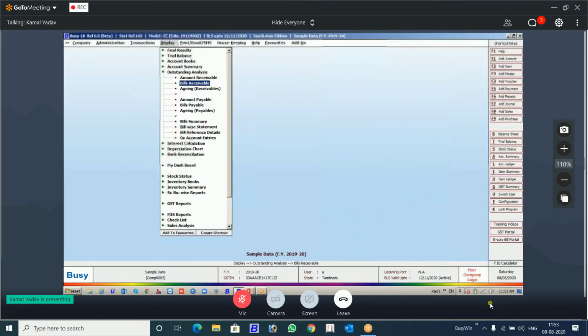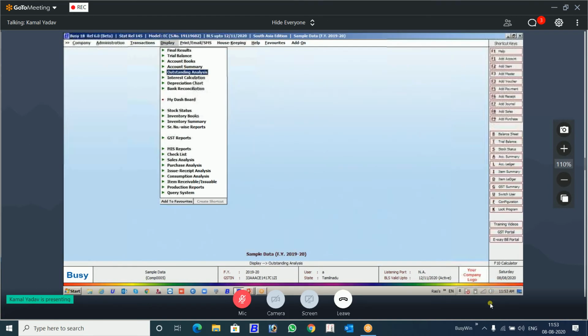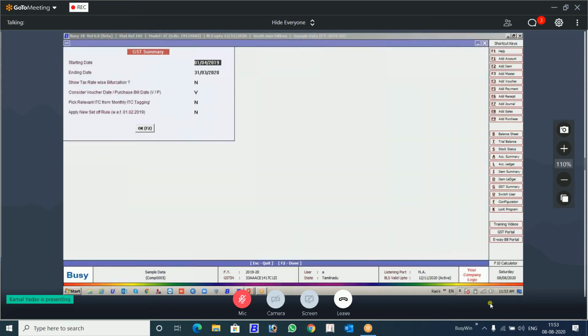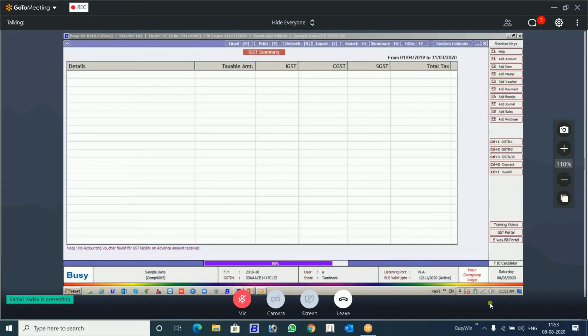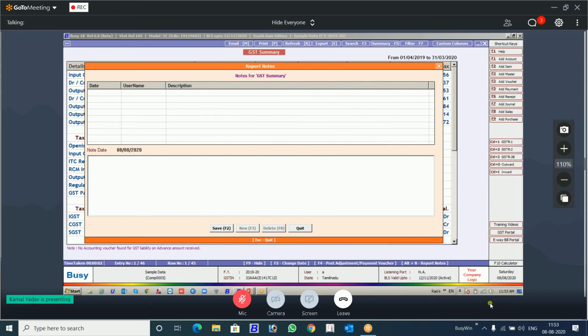Now we will see the GST summary. You can write notes here about GST. This is also very much required, and this is also a sale pitch point. About GST, anything you want to write for a particular period, you can write down here.